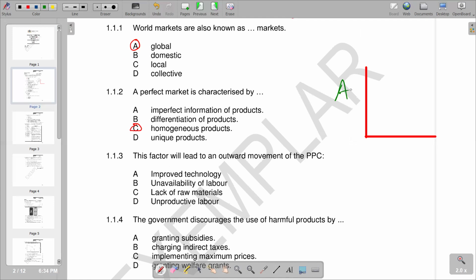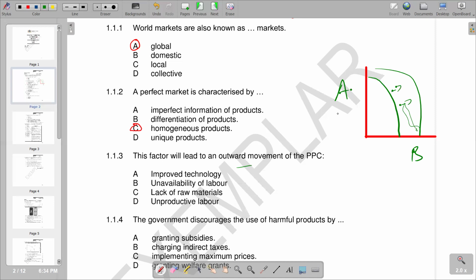For example, we have product A and product B, and our PPC bows outwards like this. If there is an outward movement, our new PPC will be like this. What does it mean? It means that the production of goods is increased, which caused a shift outward.